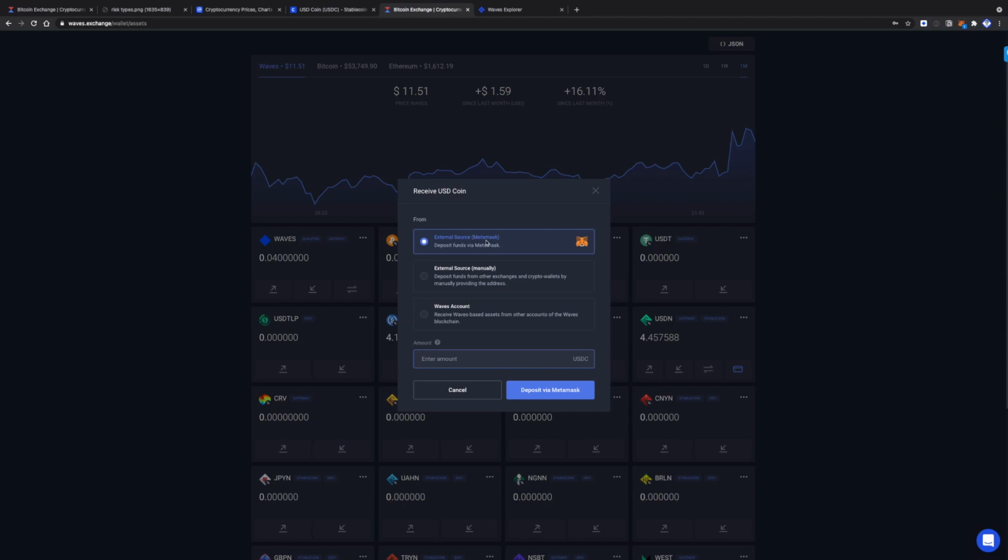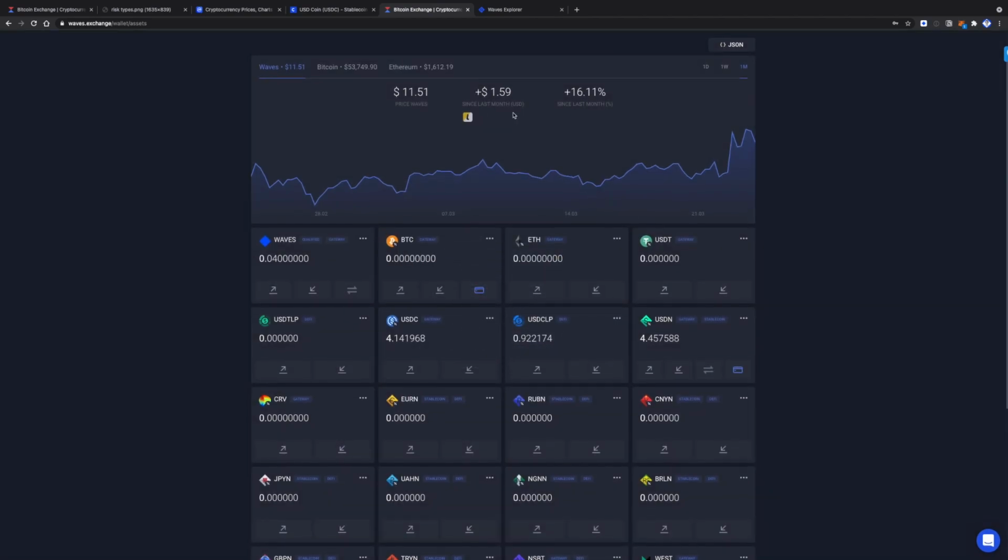So this may be even the easiest way how you can get USDC from the Ethereum network to the Waves chain. So when you have USDC on your Waves Exchange, you can invest them by navigating to the investment section.